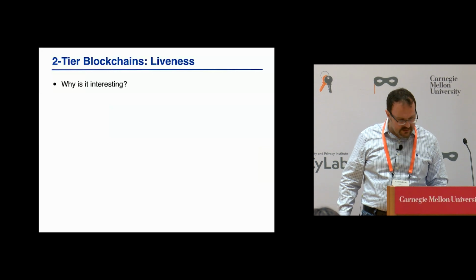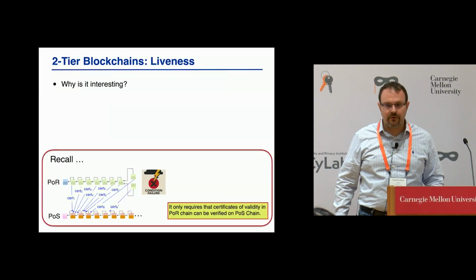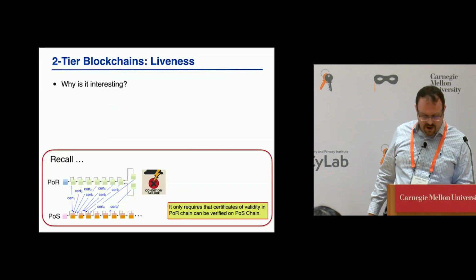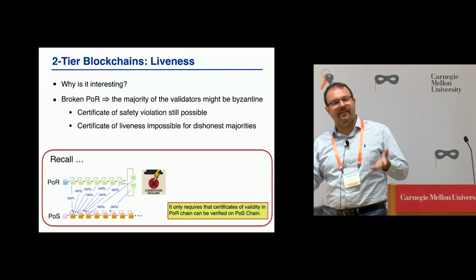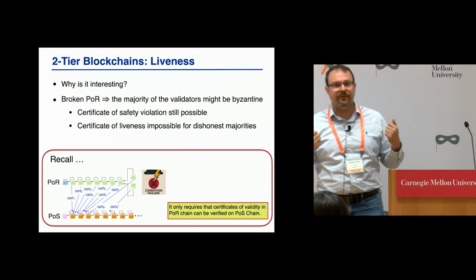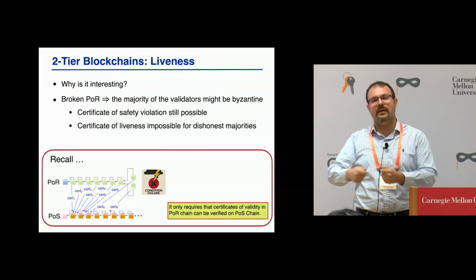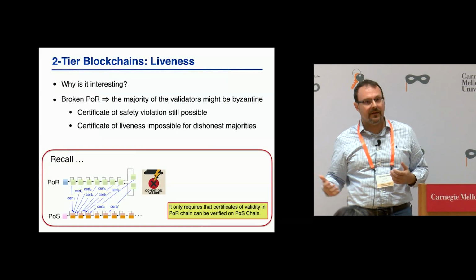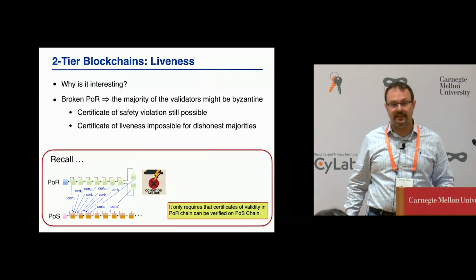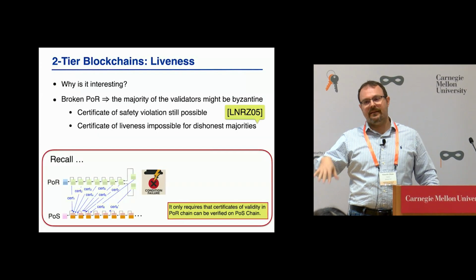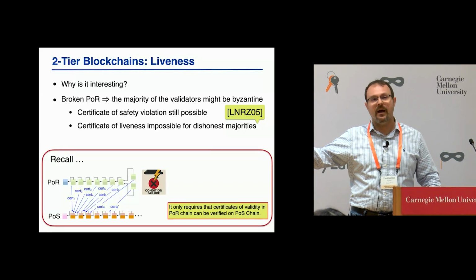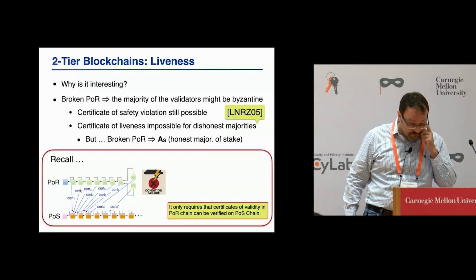So first of all, why is this interesting? Well, we can have easily a certificate of safety violation if we go to the dishonest majority realm. But a certificate of liveness is not easy. In fact, we know that it's impossible in the dishonest majority setting. All right, so how can we actually detect liveness?